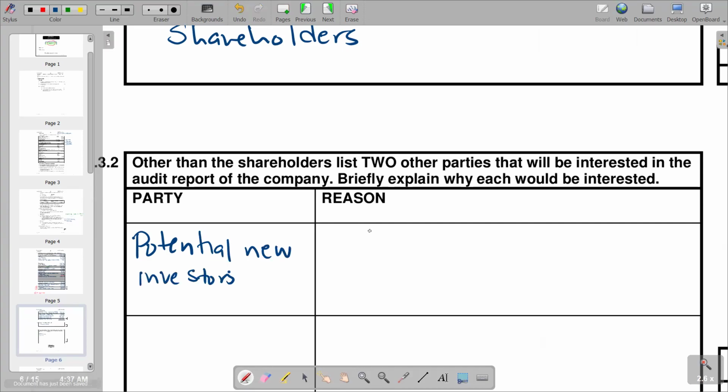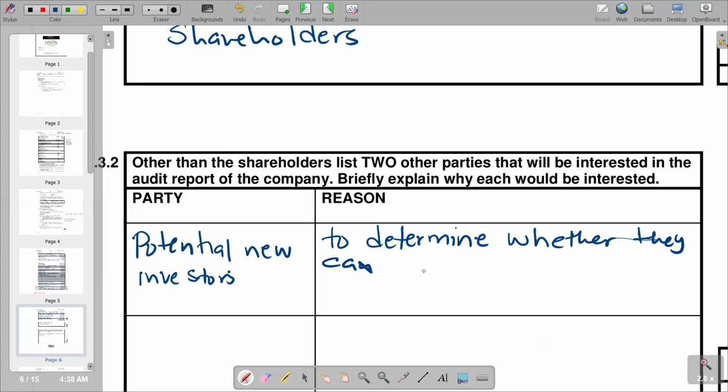And the reason why they are interested is to determine whether they can rely on the information in the financial statement.